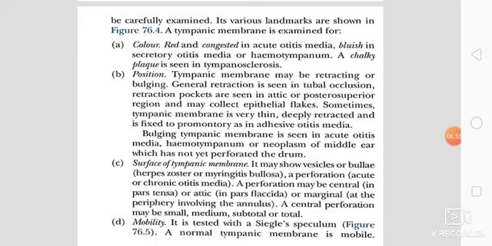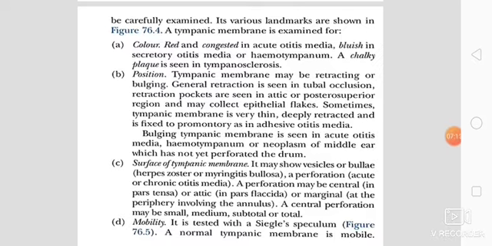So the tympanic membrane is examined for color. The tympanic membrane will be red and congested in acute otitis media. It will be bluish in secretory otitis media or hemotympanum, and a chalky plaque is seen in tympanosclerosis.